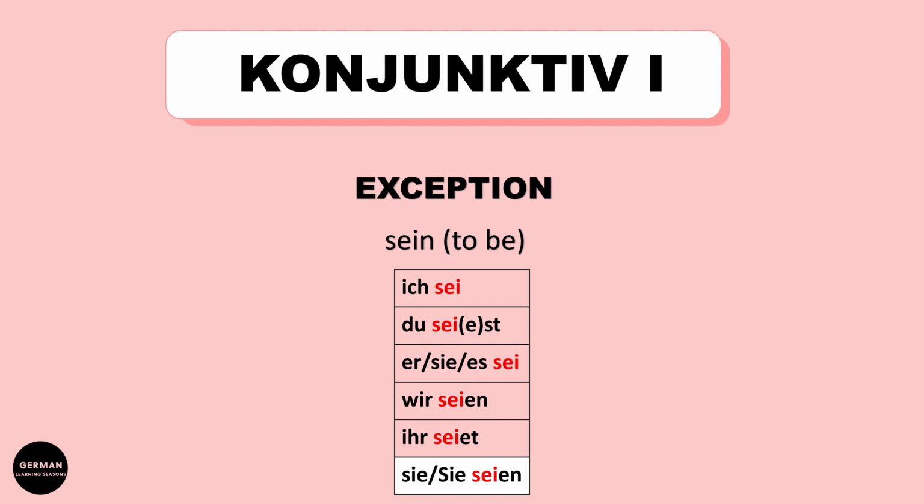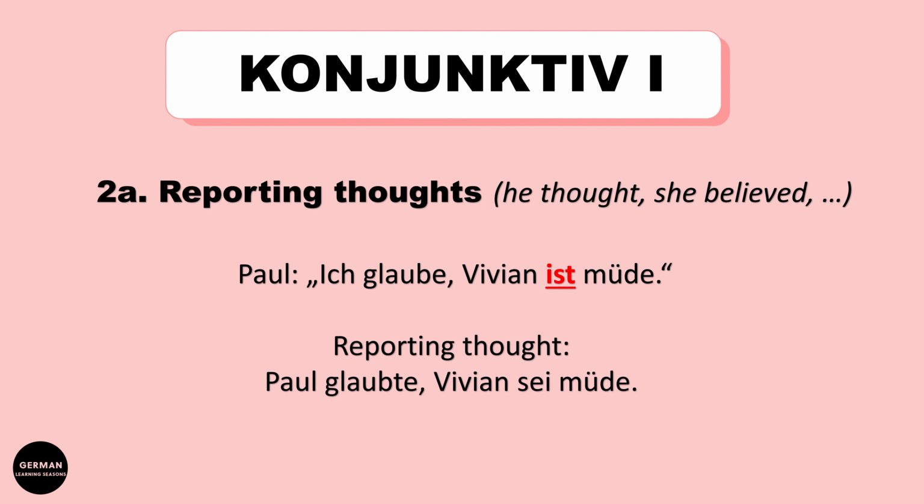So that should be clear, so let's go back to our example. We say the Konjunktiv 1 of third person singular ist sei, sie, es sei. That's why we say Paul glaubte, Vivian sei müde. Alright, let's carry on with another example.